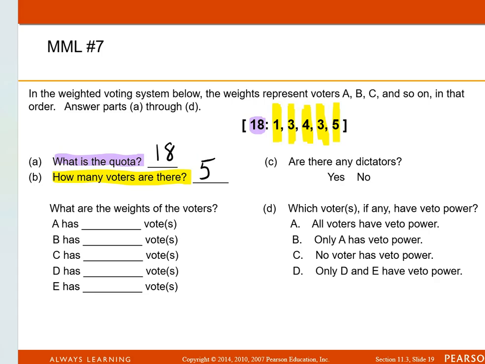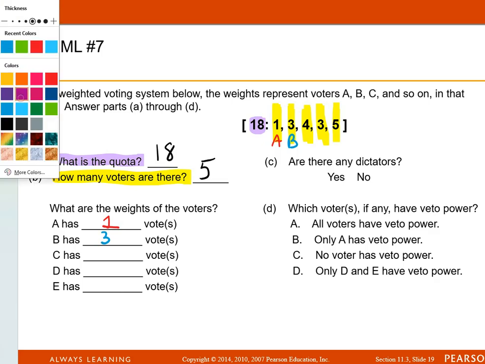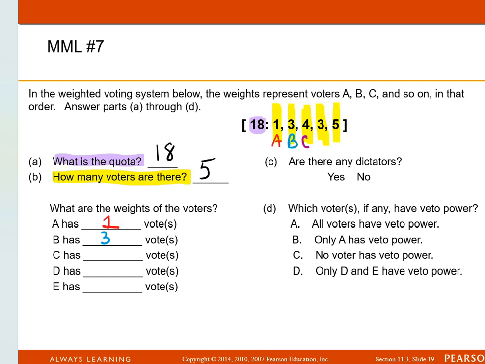But this time, each one has a different weight. The first one is voter A. Voter A has 1 vote. The second one is voter B. Voter B has 3 votes. The third one is voter C. They have 4 votes. I hope I don't run out of colors. Then we got D. D has 3 votes. And then last, I guess I'll go with a darker blue, this is E, and E has 5 votes.